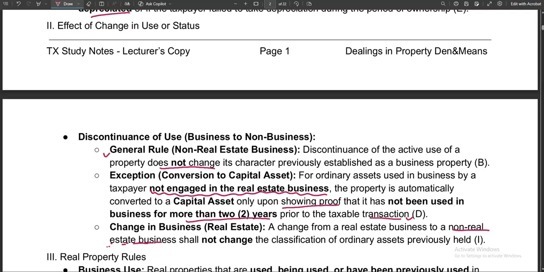Okay? So in other words, if you are a real estate business, there's no chance for you to reclassify your ordinary asset to capital asset, because even in the exception that is provided, that if you're not using that for 2 years before the sale transaction of that real property, if you're a real estate business, you are not qualified to use that one. Again, for real estate business taxpayers, there's no chance for them to reclassify their properties from ordinary assets to capital asset.